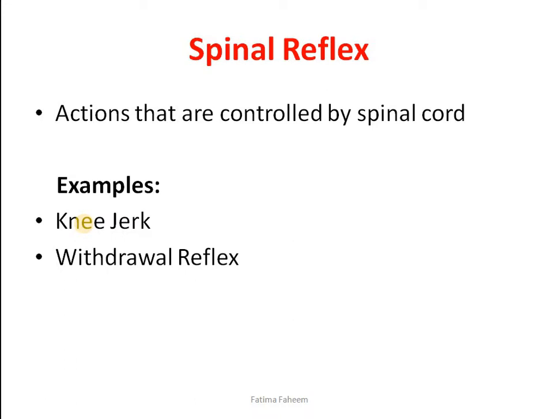Let's see spinal reflexes. Actually, the reflex actions are divided into two: spinal reflexes and cranial reflexes, depending upon which structure of the CNS is controlling them. But there are also some reflexes where brain and spinal cord both are involved, but the control would be done by one.